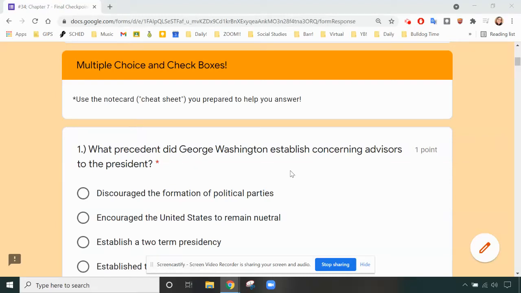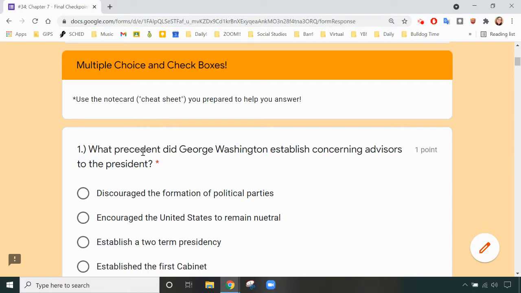This is your number 34, chapter 7, final checkpoint for you to show what you know all about chapter 7. So make sure you have your note card or your cheat sheet to be prepared and help you answer.